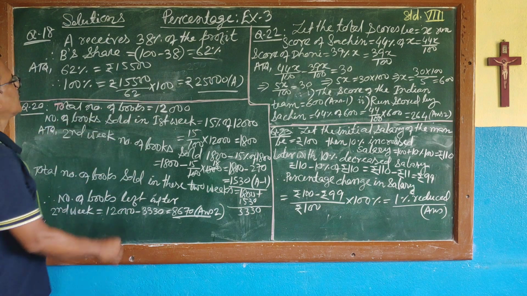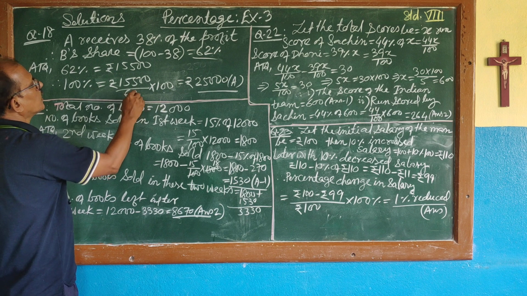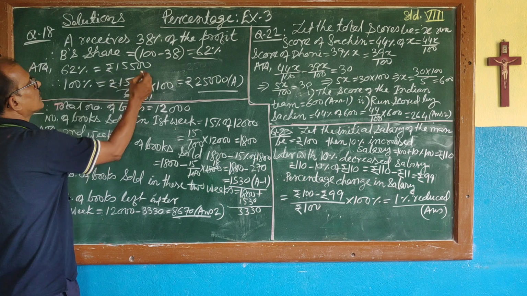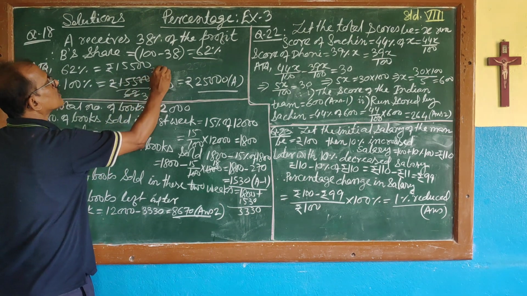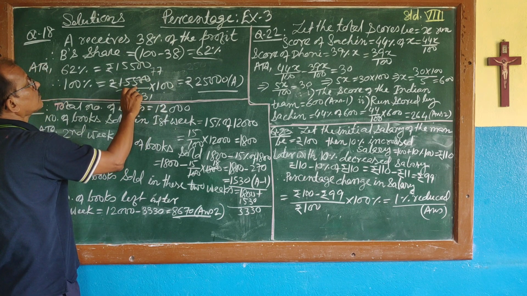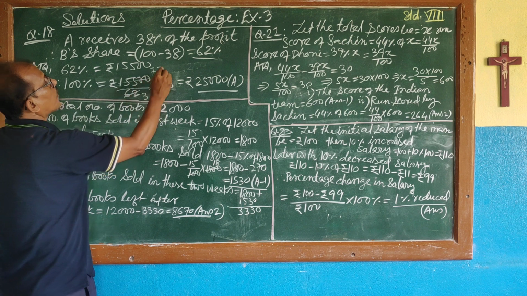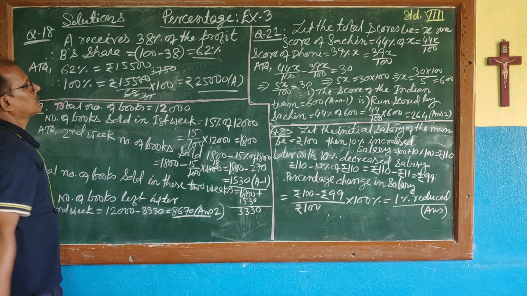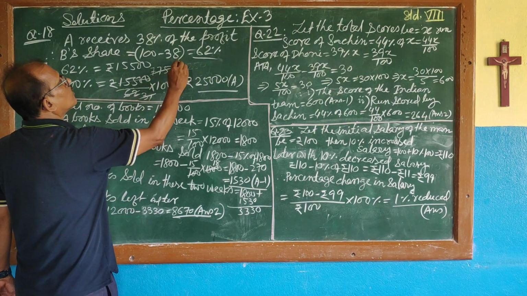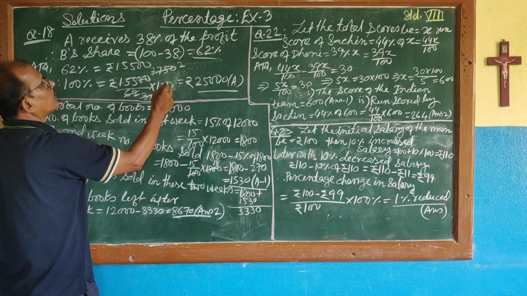If you simplify this, 62 will cancel to 31. Then 7 31s are 217, and so on, and 31 cancels 31; 31 2s are 62, subtract, and it will go to 5.